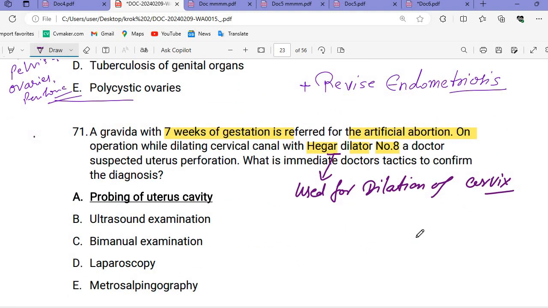Then the gravida with 7 weeks of gestation referred for the artificial abortion. So here what we are seeing is that the Hagar dilator is used for the dilatation of the cervix, and for that we use the Hagar dilators, and we do the hysteroscopy. The doctor's immediate tactic will be hysteroscopy, or we call it the probing of the uterus cavity.